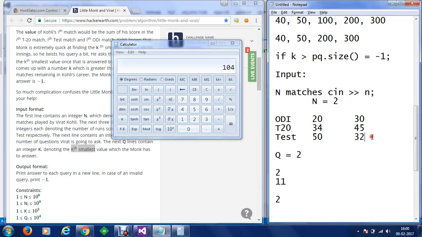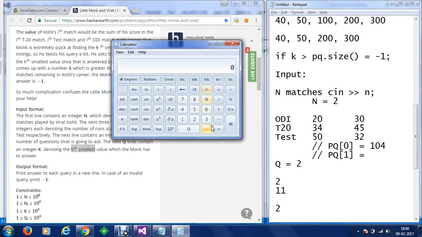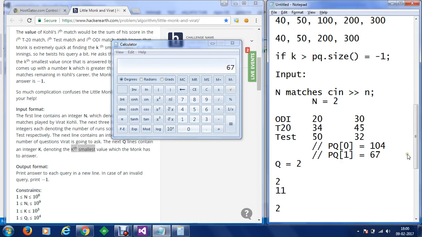So let's say on my priority queue at the moment, at the first index, PQ of 0, I have 104. And let's say on my priority queue the next element would be the score of 30 plus 45 plus 32. So we have 67. So 67 will be at the bottom and 104 will be at the top.